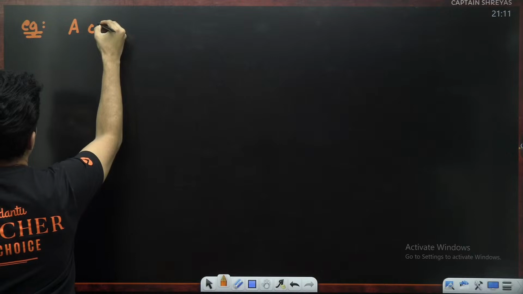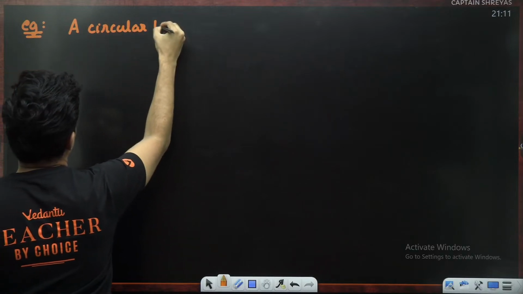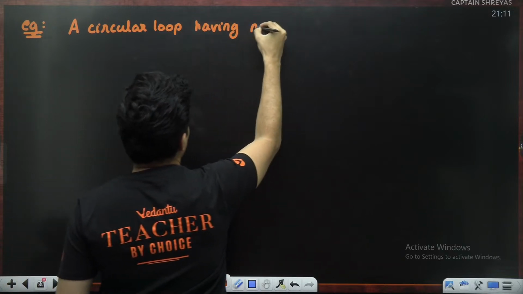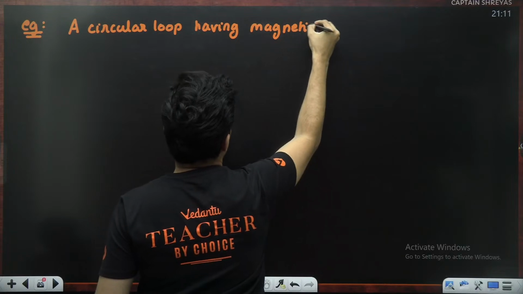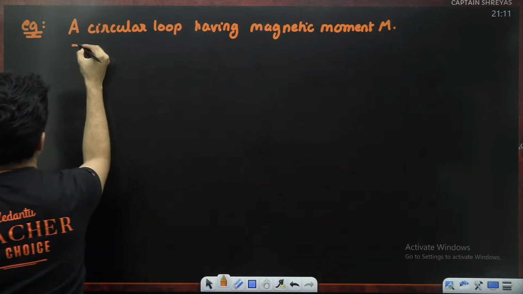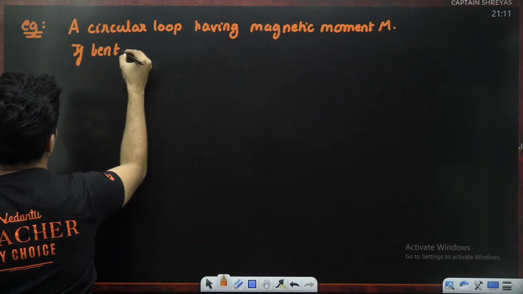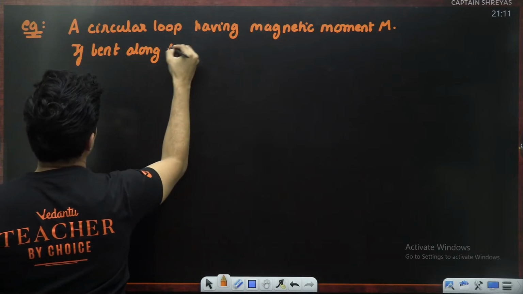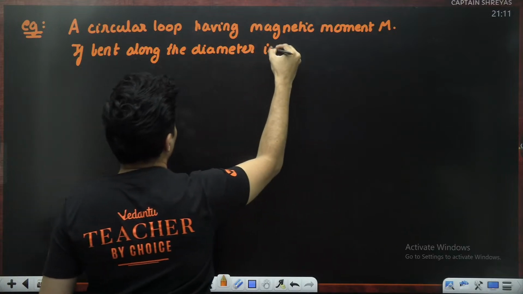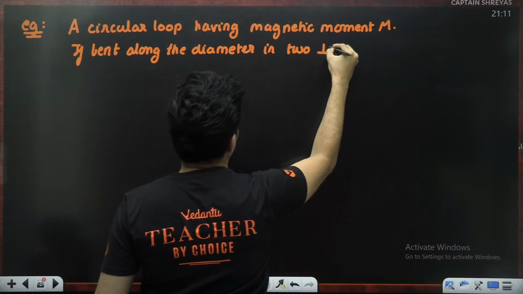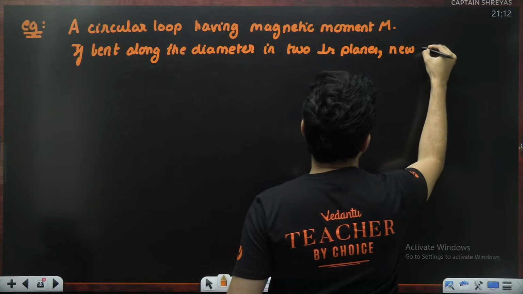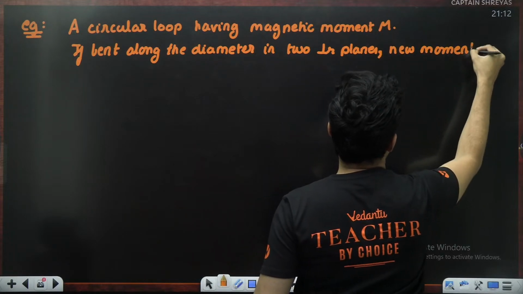There is a circular loop having a magnetic moment of M. If it is bent along the diameter in two perpendicular planes, what is the new magnetic moment?